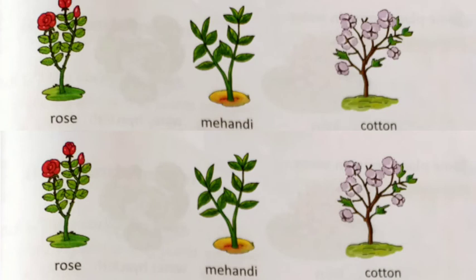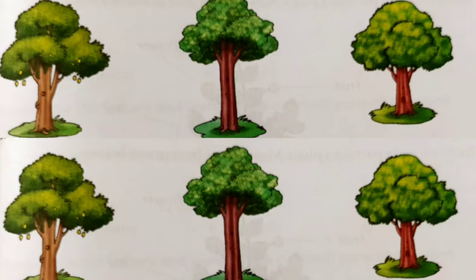After that, look these pictures of mango tree, teak tree and neem tree. You can look easily here. These plants are very big and strong, and these plants have thick brown and woody stems. So you can say that mango tree, teak tree and neem tree are the examples of trees.